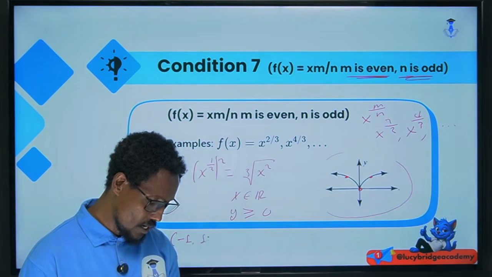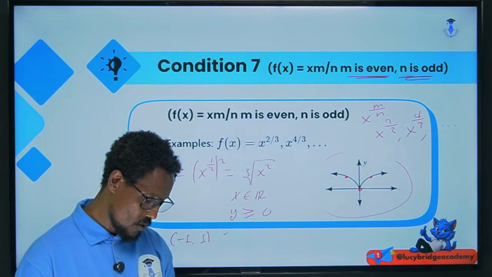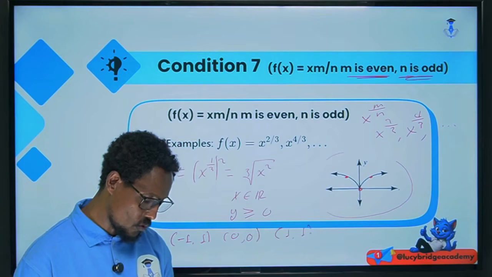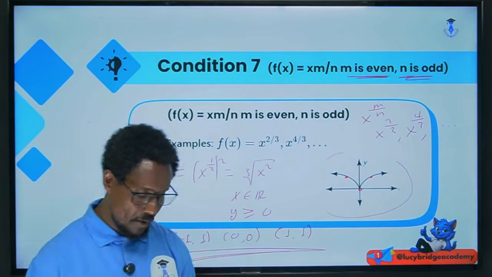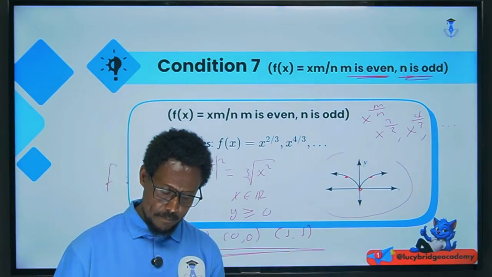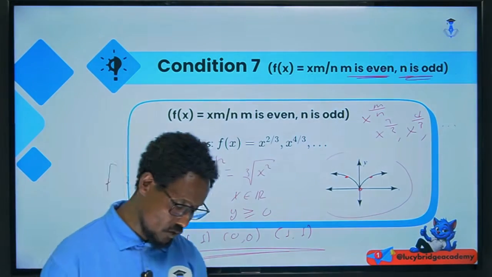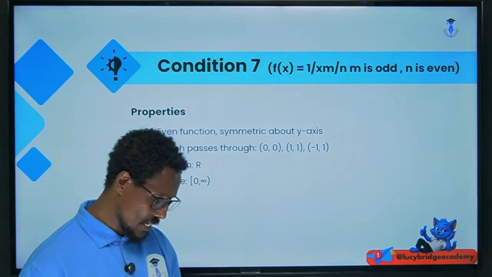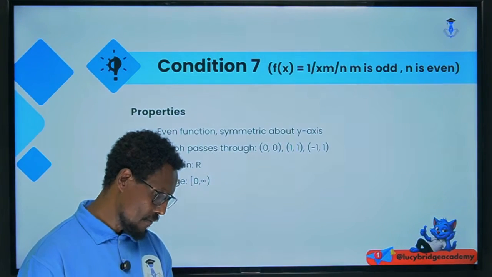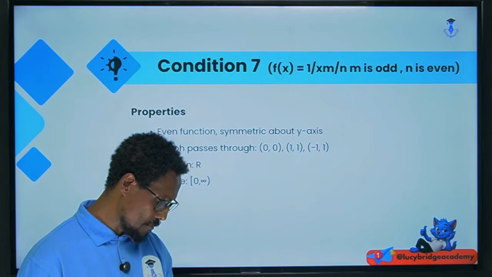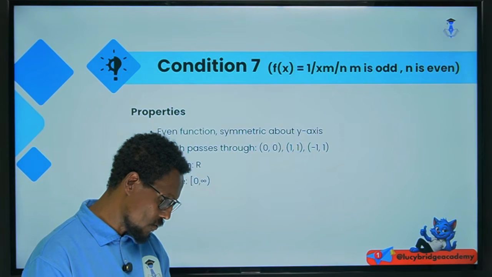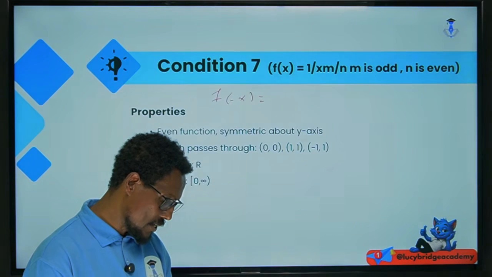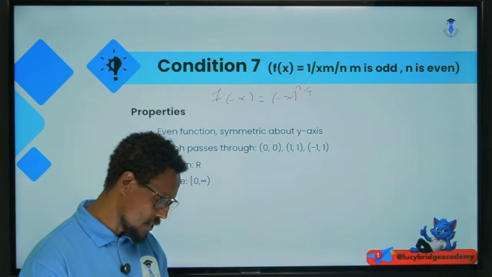The points -1, 1, 0, 0, and 1, 1 are elements of all functions of the form x to the power of m over n, where m is even and n is odd. These are even functions. Let me take, for example, x to the power of 2/3: f of x is f of minus x, which is equal to minus x to the power of 2/3.